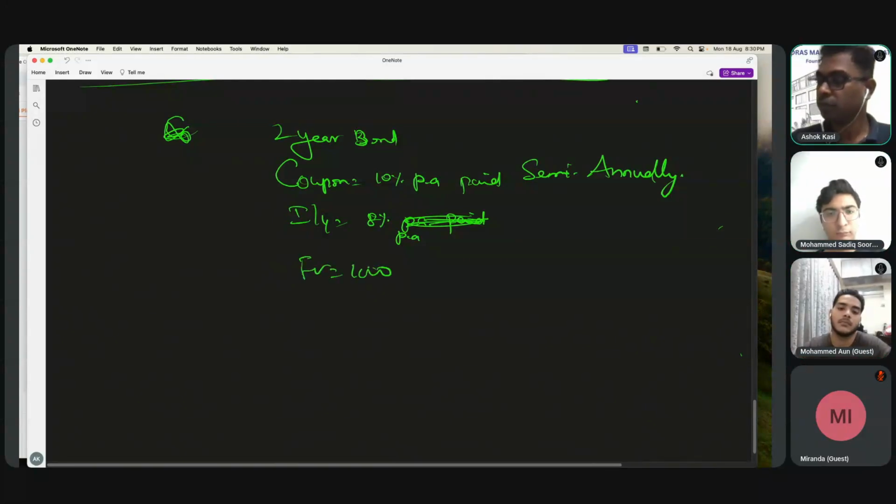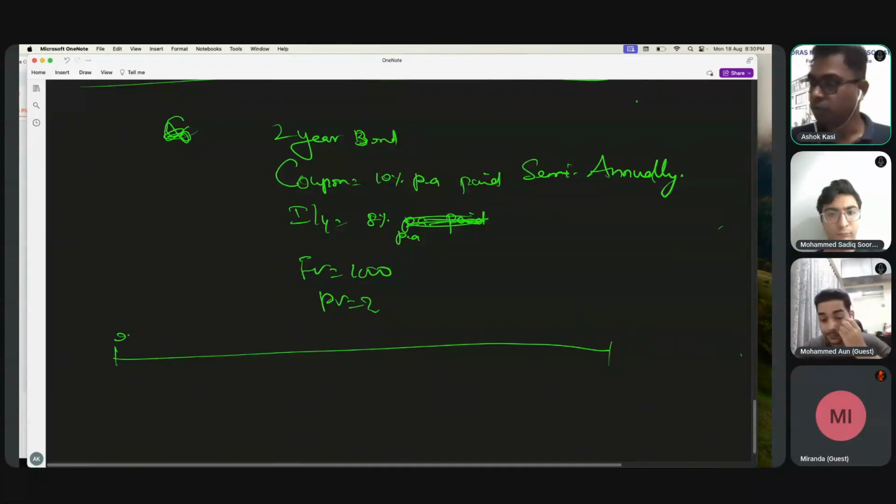Future value is 1000. What is the present value? Now let's draw the timeline. So this is for 2 years.